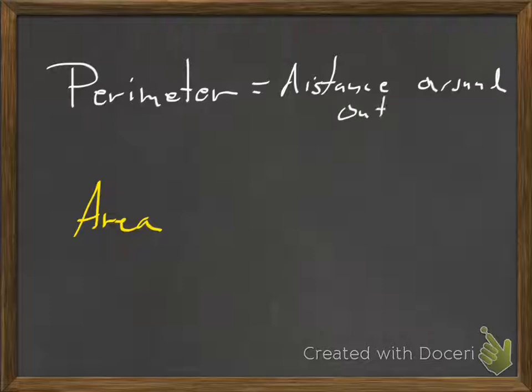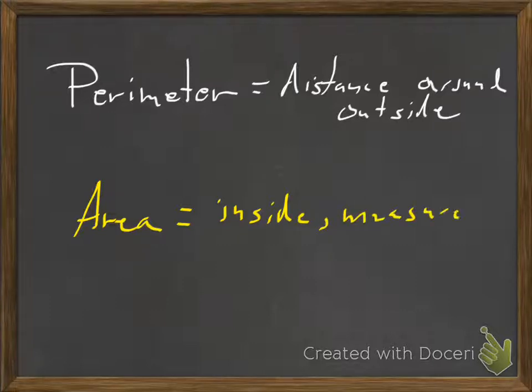Okay, now Bridget, it's your turn. What about the area of something? How would you describe the area of an object? It's the inside of the thing. Yeah, it's the inside measured in squares. So we're going to say the inside measured in some sort of square tiles, a grid. Measured in squares.